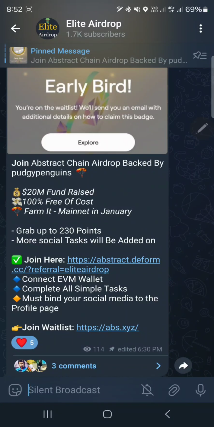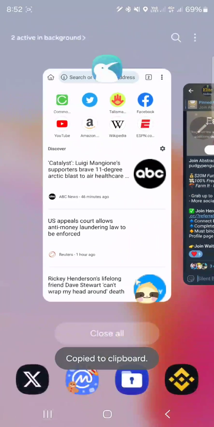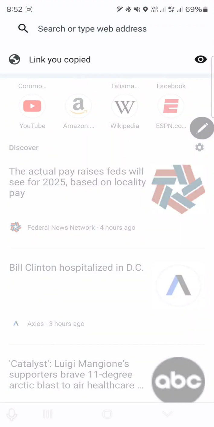Today I'm going to share a new Airdrop and its name Abstract Chain. Okay, let's deep dive into Abstract Chain Airdrop campaign. First of all, just copy the link and open with any browsers, and I choose my KIW browsers in my mobile.